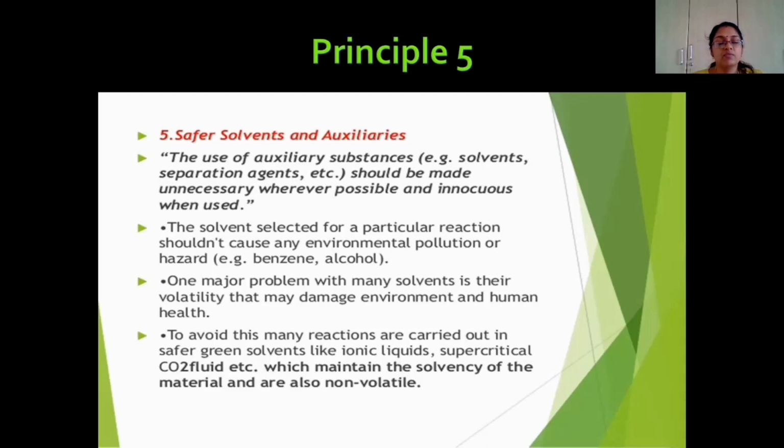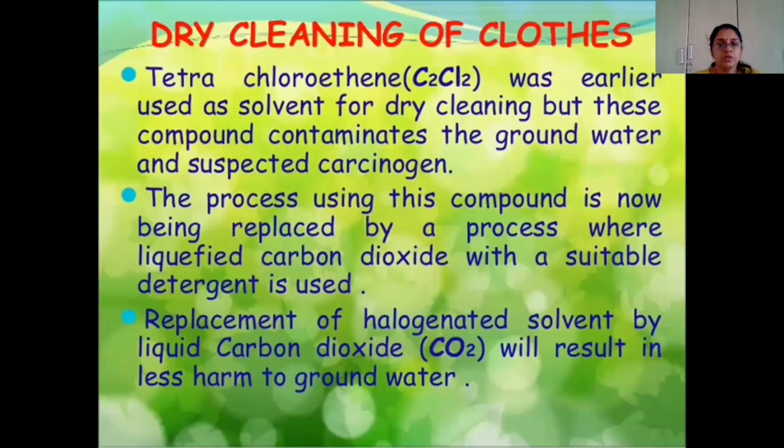So whenever we are designing chemical reactions, we have to carry out the reactions in a solventless medium, or at most in an aqueous medium, or we can use safer solvents like supercritical carbon dioxide or ionic liquids. One important advantage of these solvents is that they maintain the solvency of the material, and moreover they are not volatile and will not cause any harm to the environment. So that is conveyed in principle number 5.